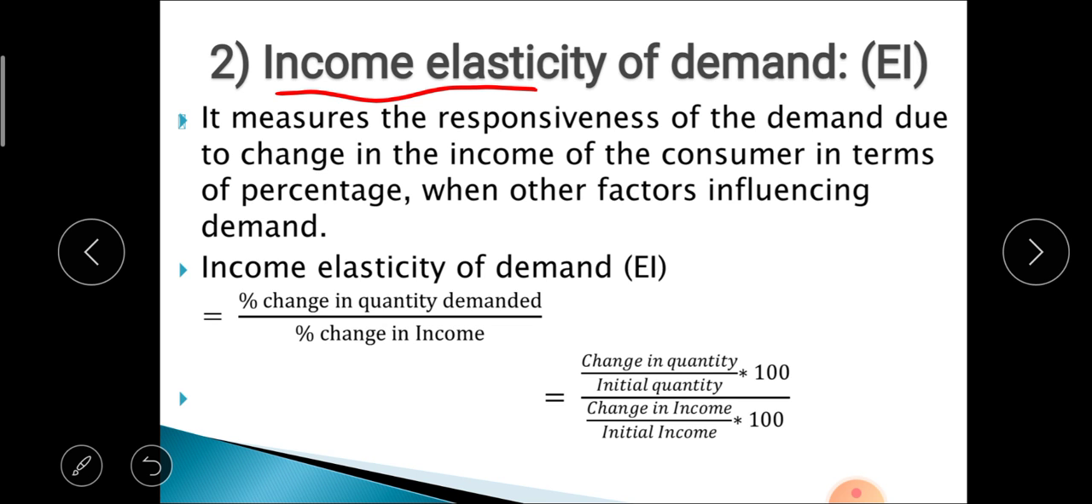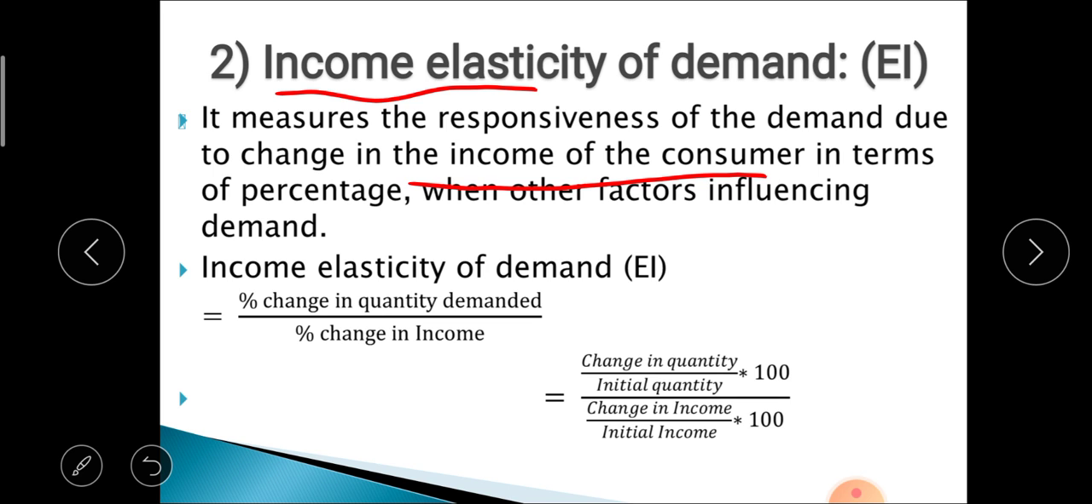Income elasticity of demand measures the responsiveness of demand due to the change in income of the consumer in terms of percent, with other factors remaining constant. The responsiveness of demand to the change in income is known as income elasticity of demand.